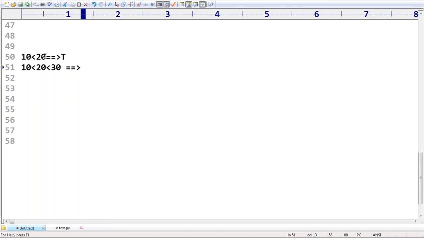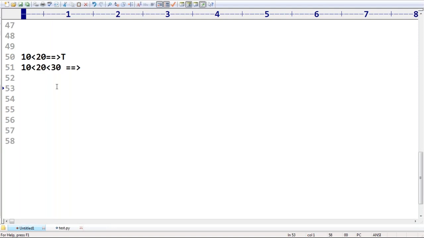What answer are we going to get by default? 10 less than 20, less than 30. How is the comparison going to happen? Can anyone please tell? First this one is going to be evaluated, then automatically it is true. True means 1, and 1 is less than 30. Something like that. Remember that: chaining of relational operators is applicable.